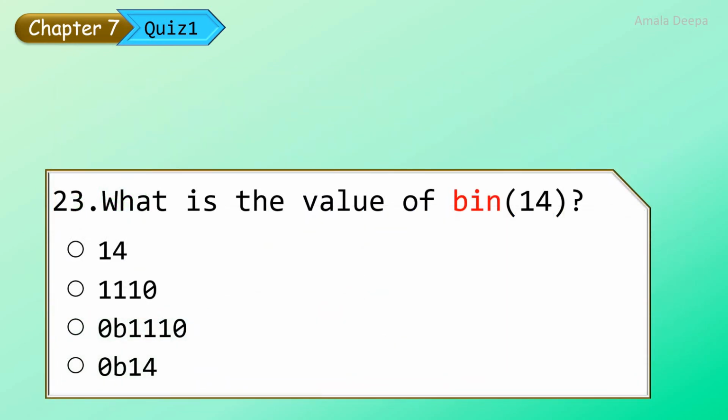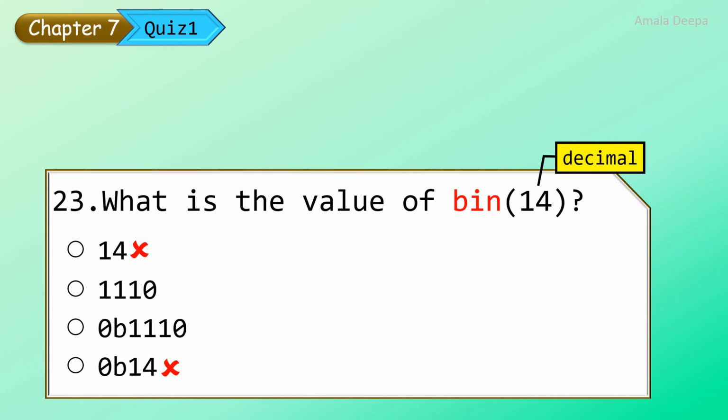What is the value of bin of 14? So binary of 14. Here 14 is a decimal number. Look at the options given here. 14 and 0B14 cannot be the correct options because 4 cannot be a digit in a binary number. A binary number can consist of only bits 0 and 1.